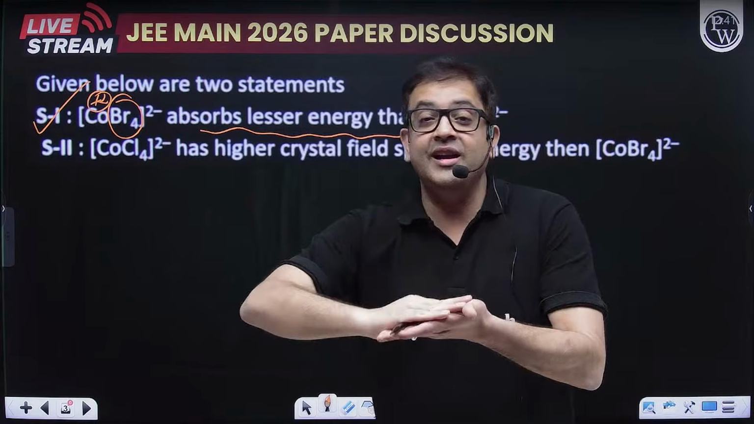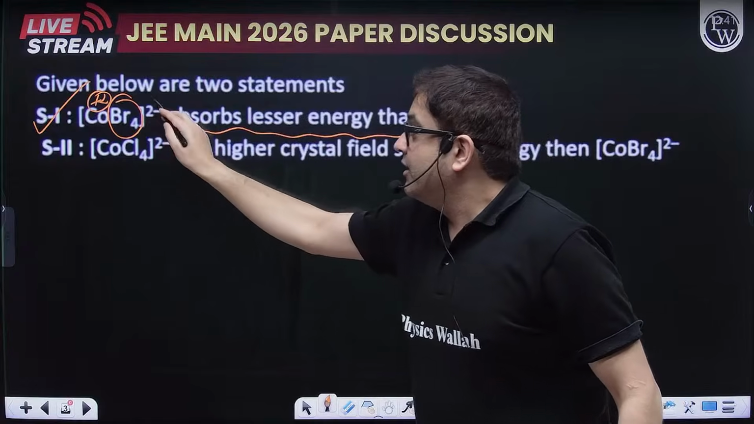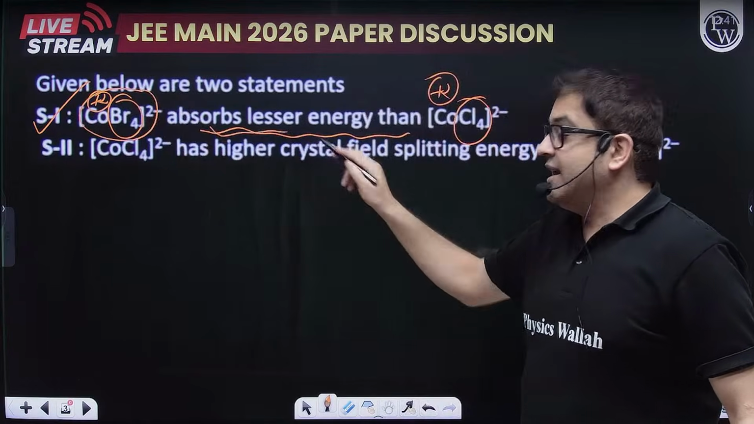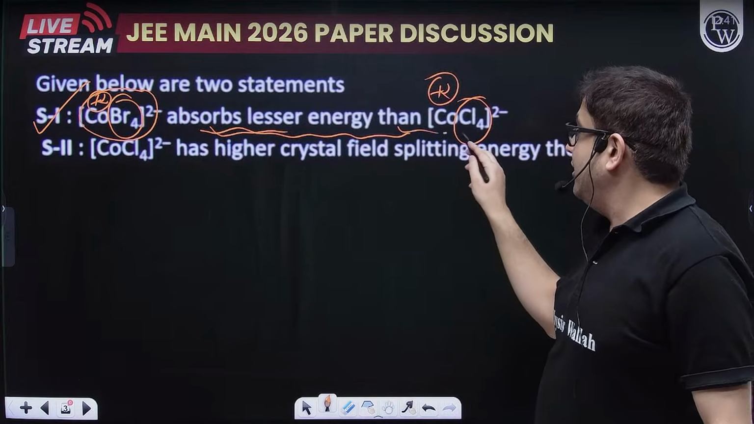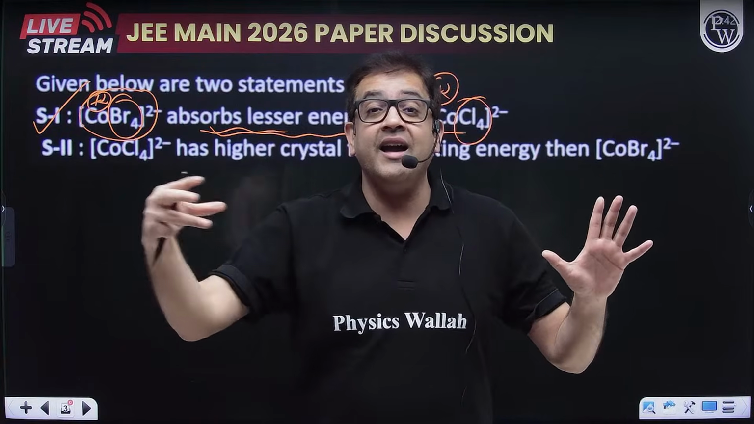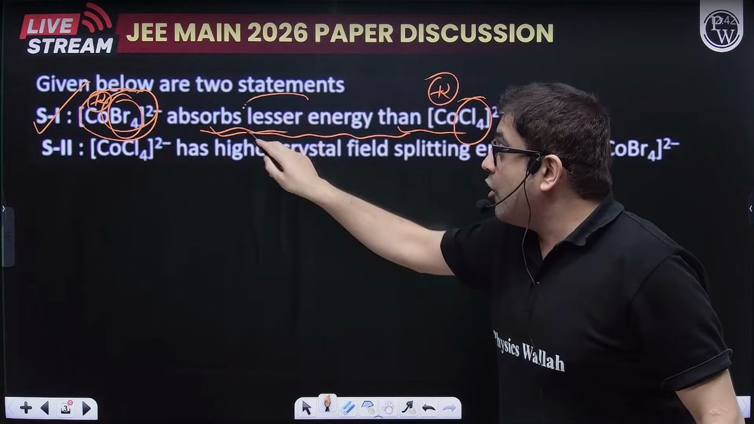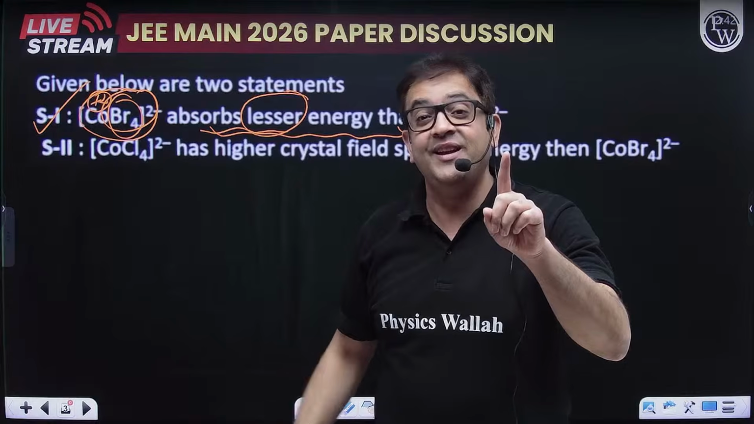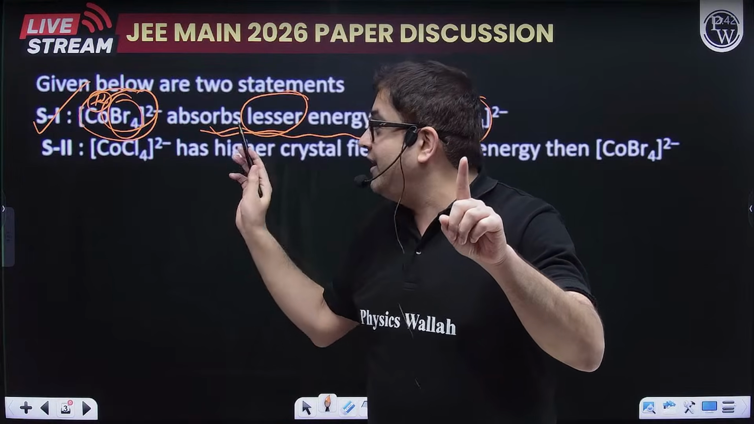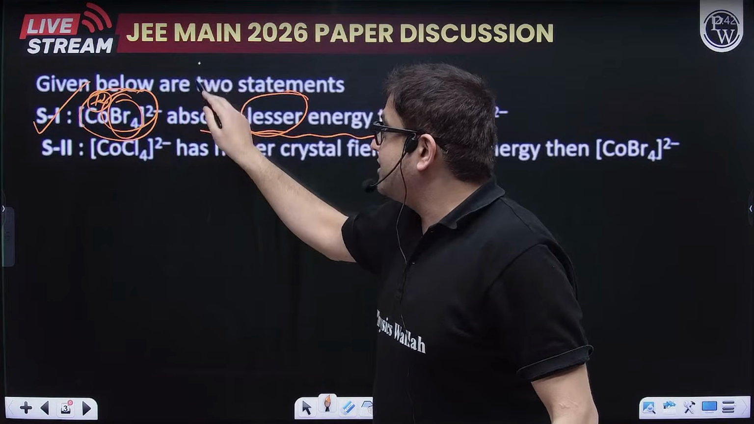So who will create a larger splitting? Chlorine. This is saying this guy absorbs less energy than chlorine. So who has higher tendency of splitting? This bromine will absorb more energy because crystal field splitting of bromine is larger. So statement 1 is definitely false.